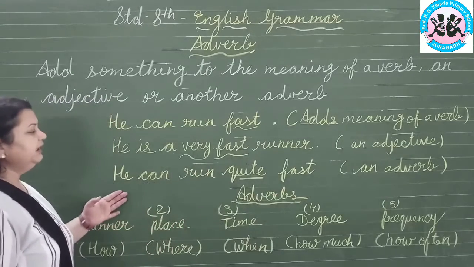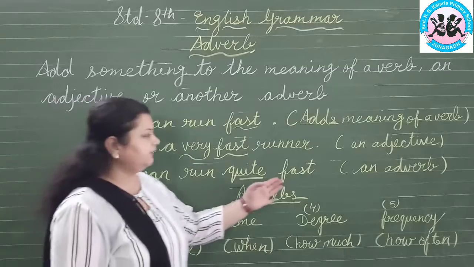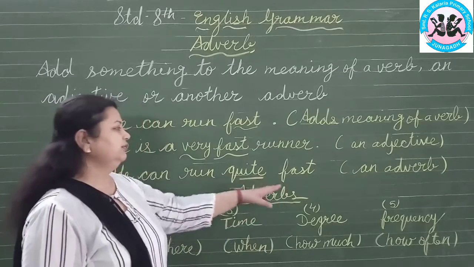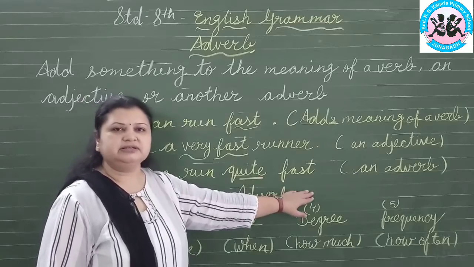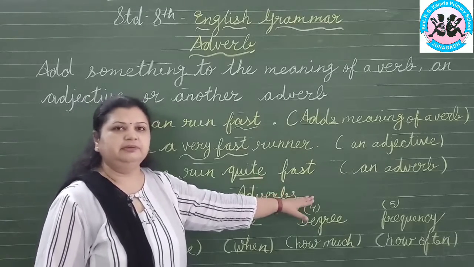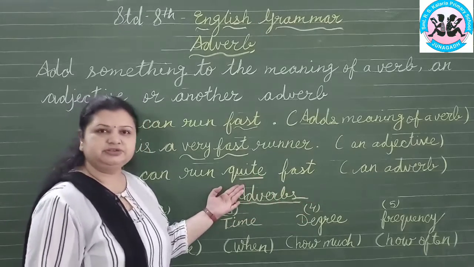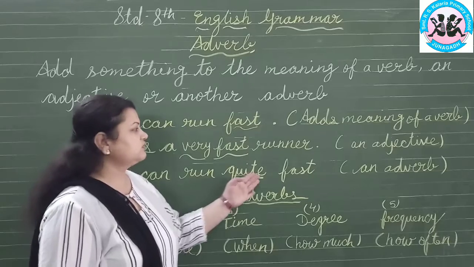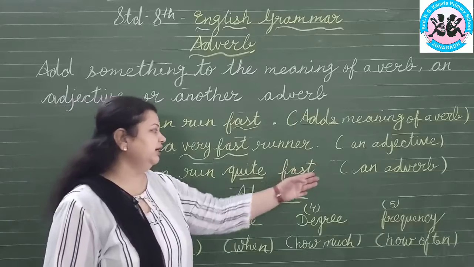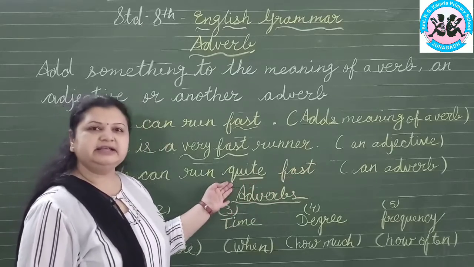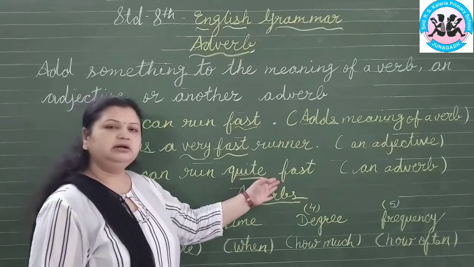Third, he can run quite fast. Here you can understand that fast is already an adverb, and another adverb is used over here: quite. So an adverb is adding meaning to another adverb. Quite is adding meaning to the adverb.